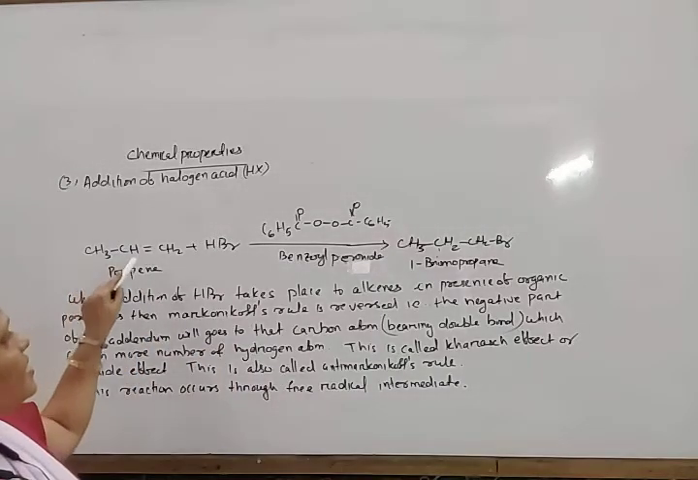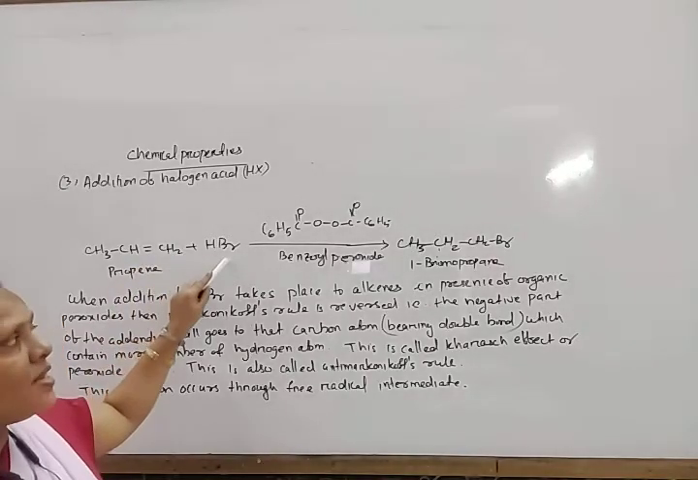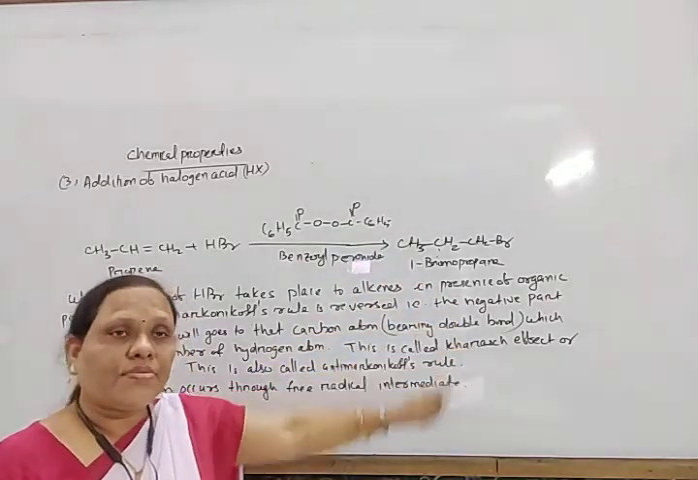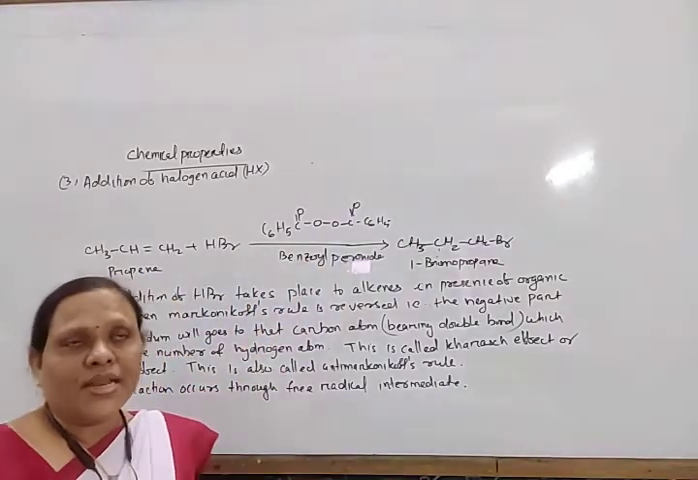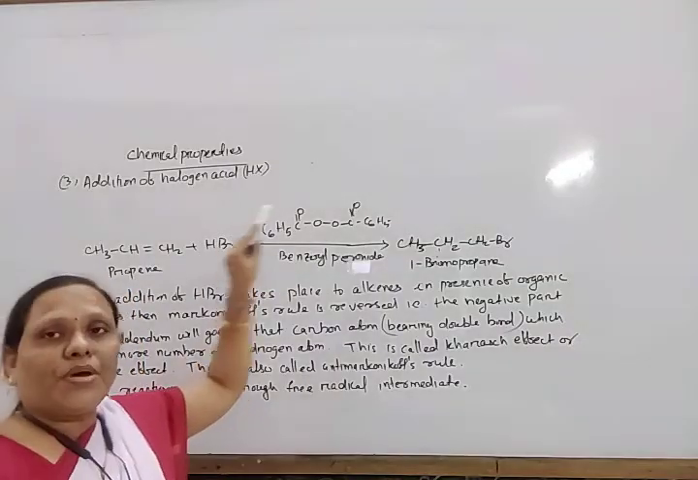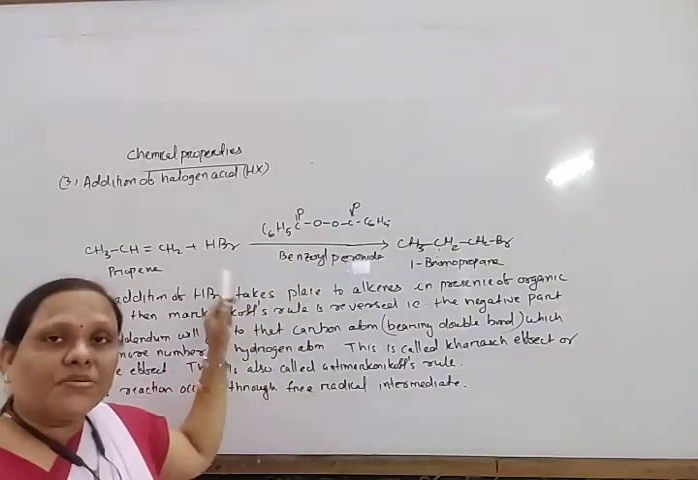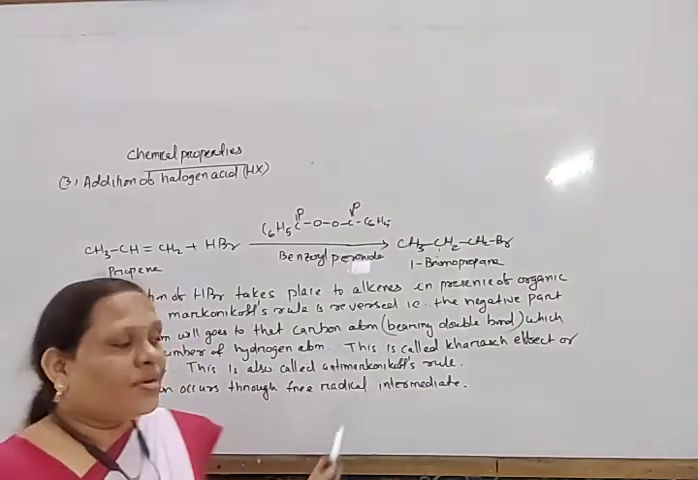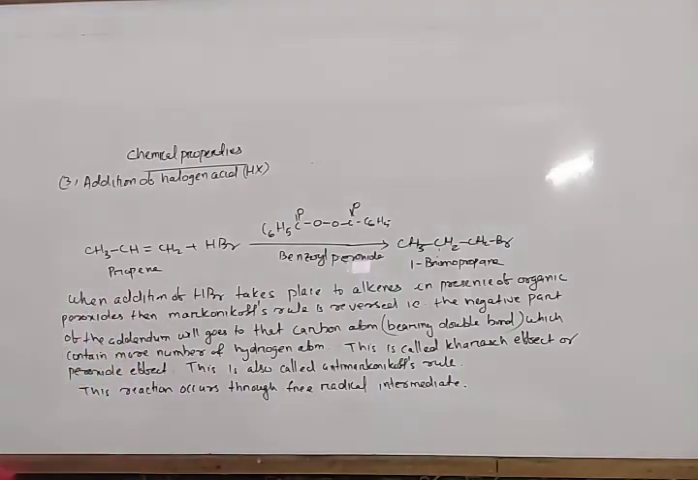So this is CH3CH double bond CH2. Here it contains 1 hydrogen, here it contains 2 hydrogens. HBr addition in presence of peroxide forms 1-bromopropane, while in absence of peroxide, it forms 2-bromopropane. HCl and HI have no peroxide effect. HBr has only peroxide effect. So this is also called anti-Markovnikov's rule, Kharasch effect or peroxide effect, and this reaction occurs through a free radical intermediate. So first note down these points.